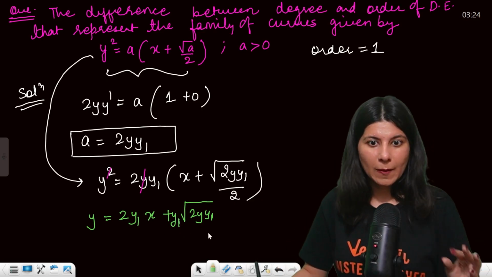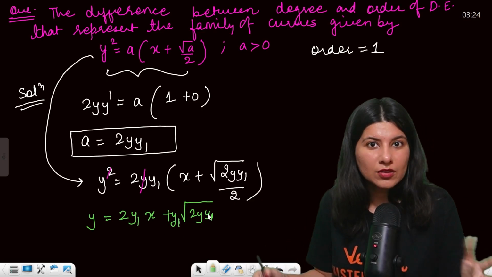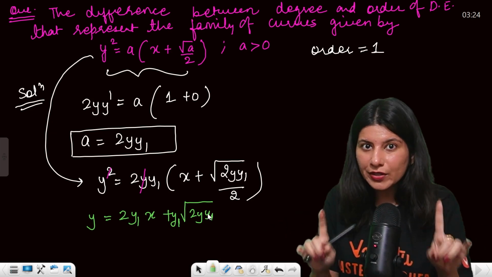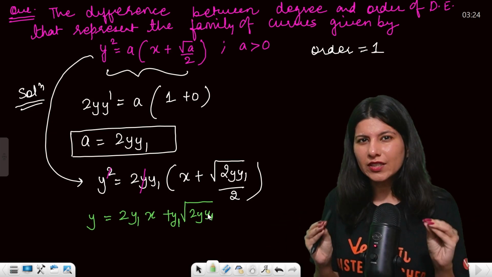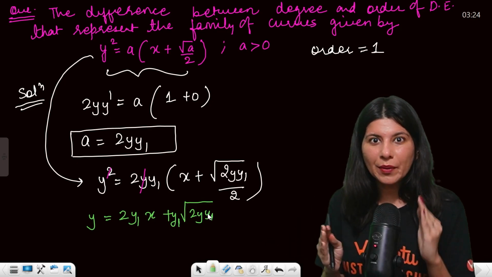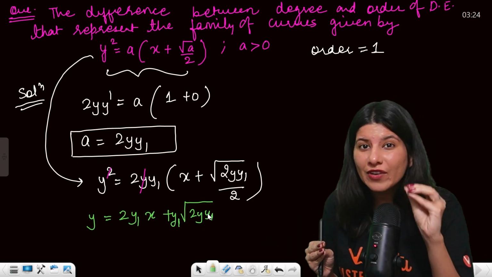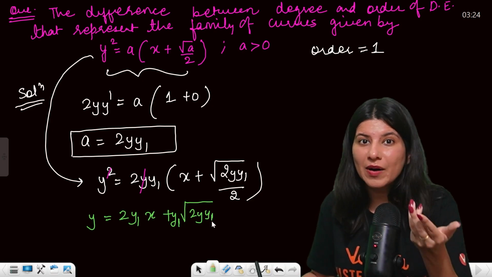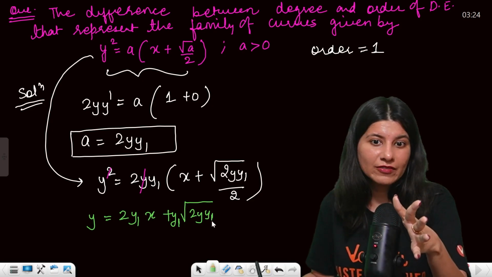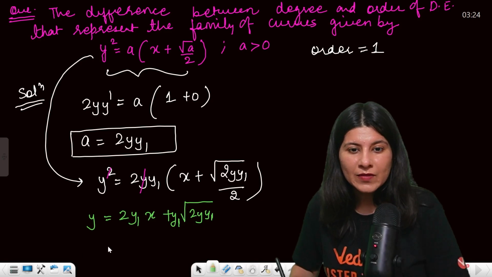Okay, hold on. Now you know that a square root is not allowed. You can't find the degree right here. For degree it is very strict. For order you can still find it, but for degree you have to make sure that there is no fractional power. So the power of this y1, which is dy by dx, cannot be half. So what you need to do is shift this.